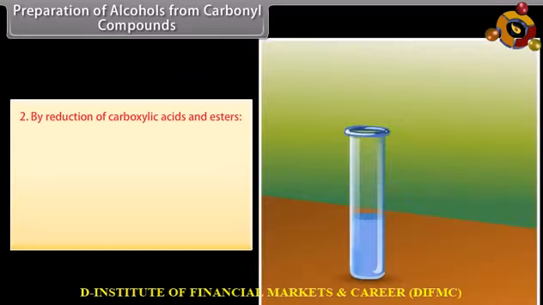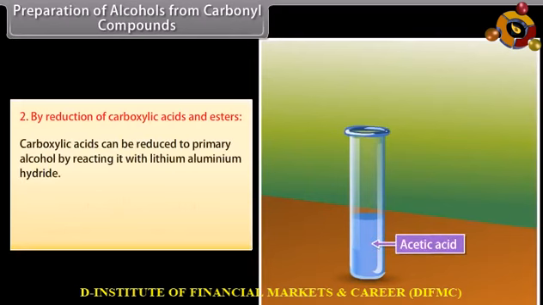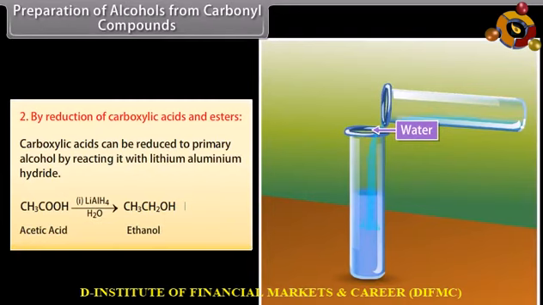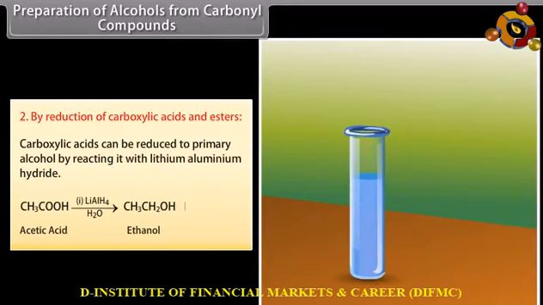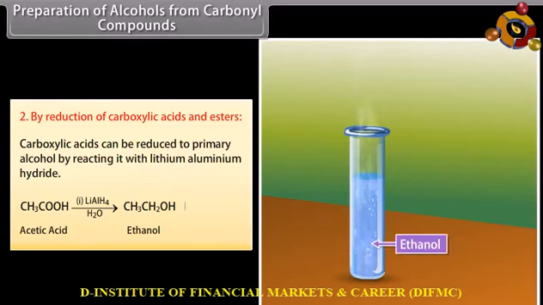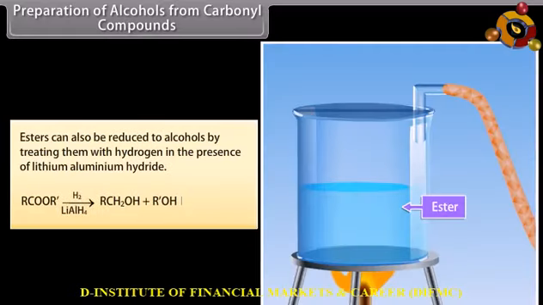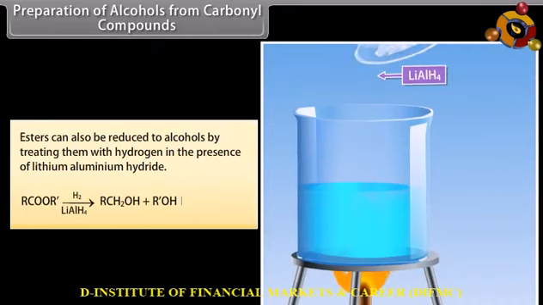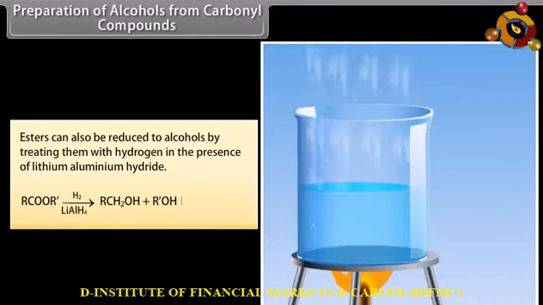From carbonyl compounds. By reduction of carboxylic acids and esters. Carboxylic acids can be reduced to primary alcohol by reacting them with lithium aluminium hydride. Acetic acid is treated with lithium aluminium hydride, followed by water, which forms ethanol. Esters can also be reduced to alcohols by treating them with hydrogen in the presence of lithium aluminium hydride, which forms alcohol.